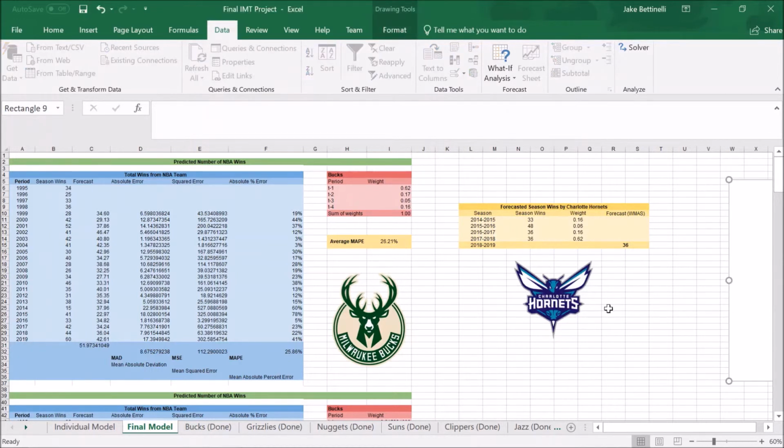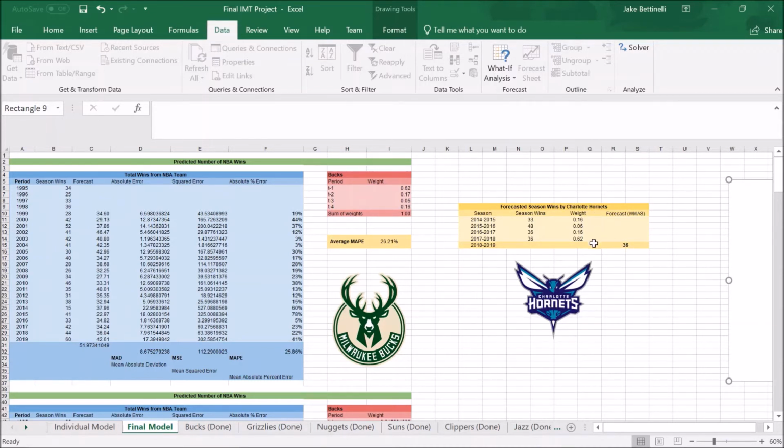We've selected the Charlotte Hornets as our random NBA team because before the 2014-2015 season, they were actually the Charlotte Bobcats. They underwent significant management restructuring, so perhaps their performance before 2014 and 2015 wouldn't be an accurate predictor of their season statistics afterwards. Therefore, it's a perfect opportunity to apply our model and test for the quality of our weights.